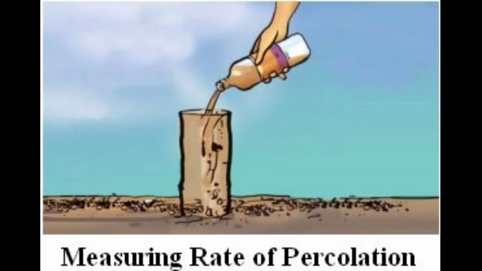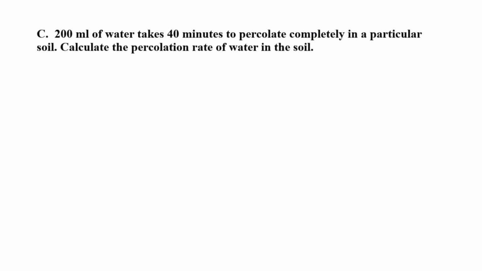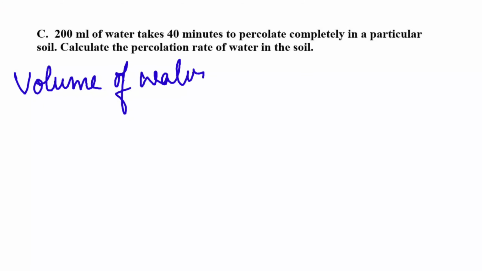Now we can also perform a simple numerical, and then we can find out the rate at which the water percolates. 200 ml of water takes 40 minutes to percolate completely in a particular soil. Calculate the percolation rate of the water in the soil. Now in this case the water is 200 ml and the time is 40 minutes. We need to find out the rate of percolation of the water in the soil.